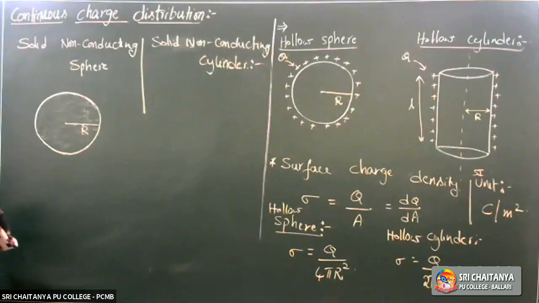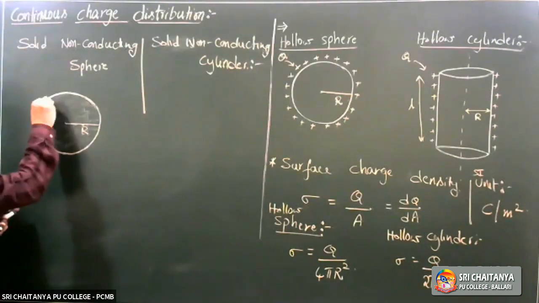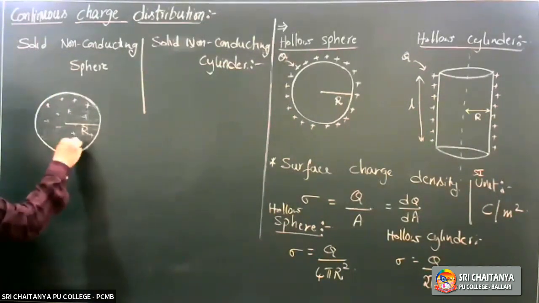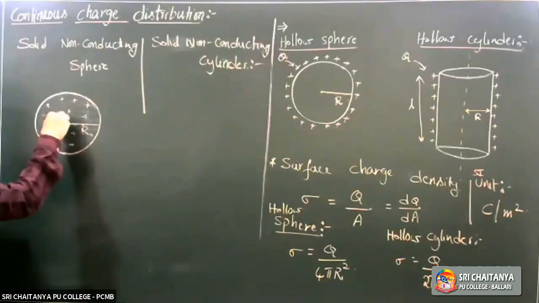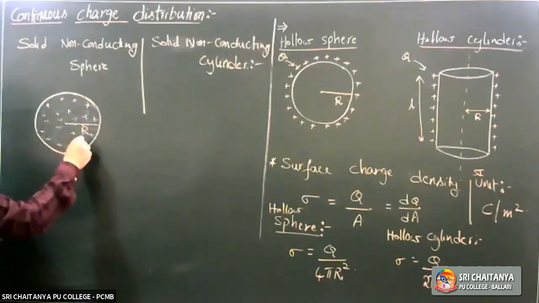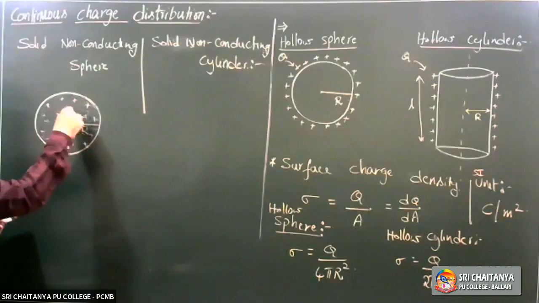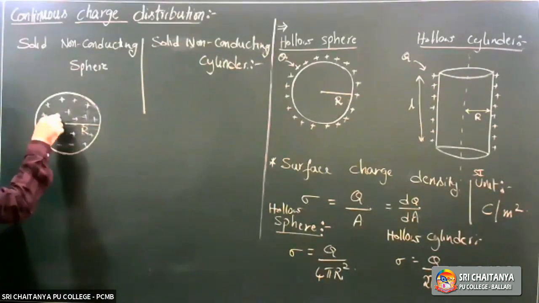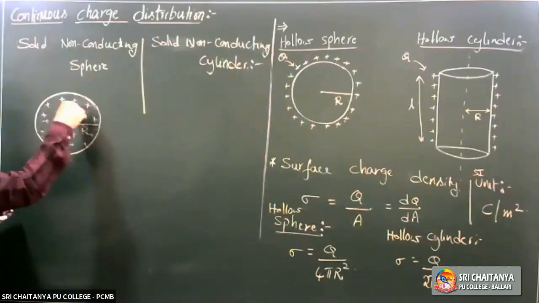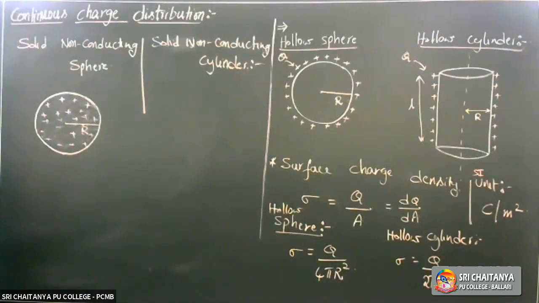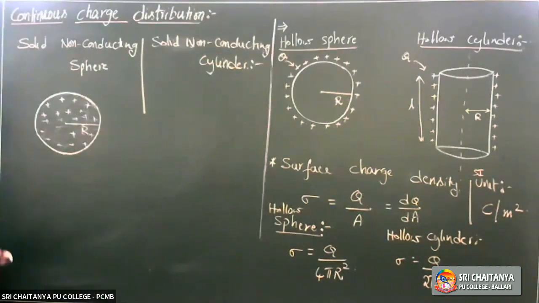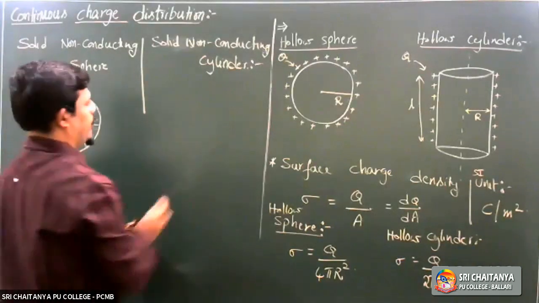Whenever we give charge or it is charged, remember, charge resides even inside, distributes uniformly throughout its volume. In and out. Visualize. So the charge is distributed throughout its volume. Here also.